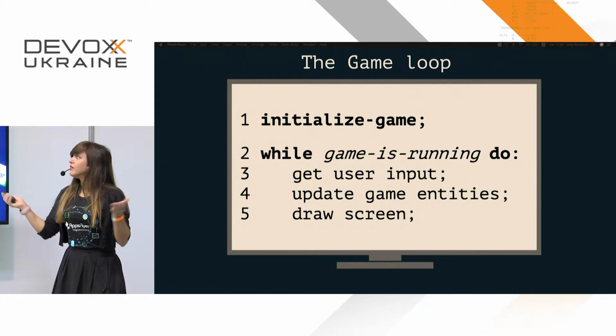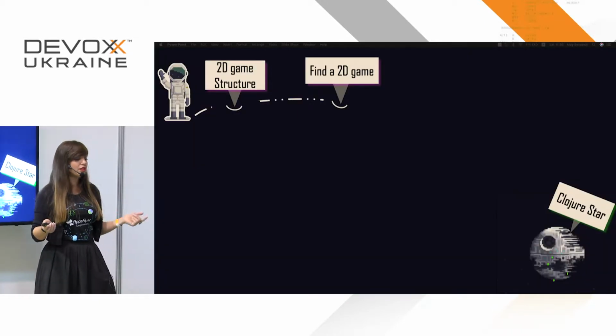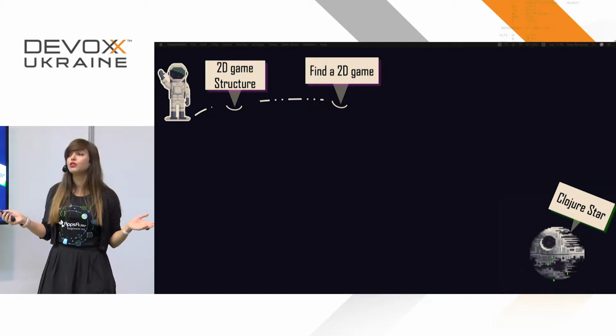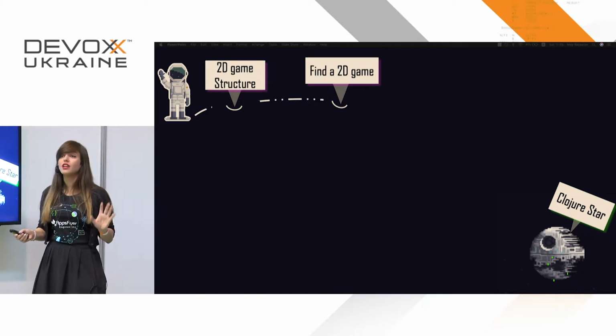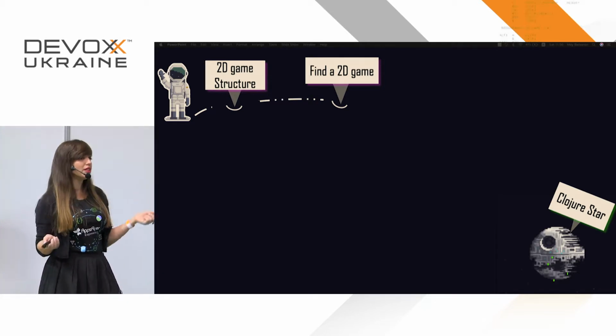So, next thing. We now understand the basic 2D game structure, what it is that we need to do, which is different than other languages. We need to find code already written in Clojure.